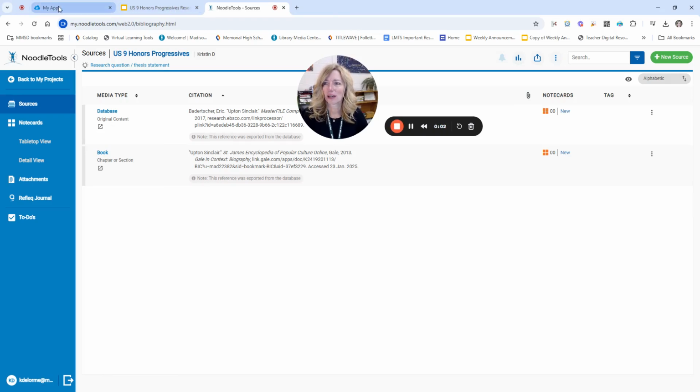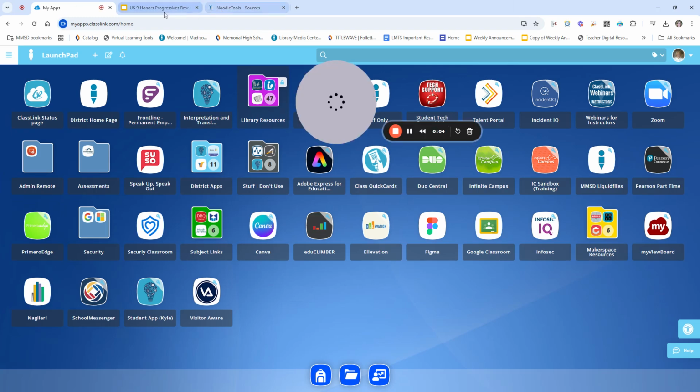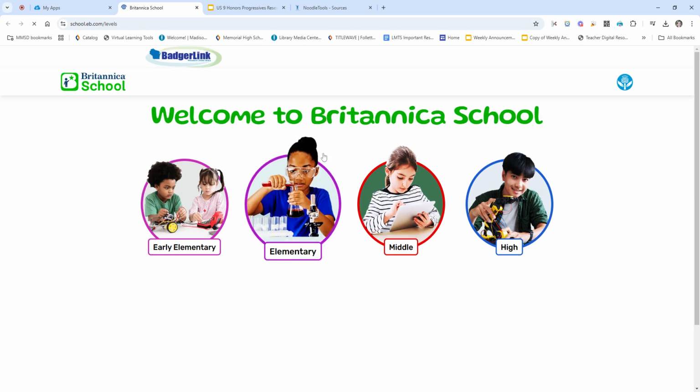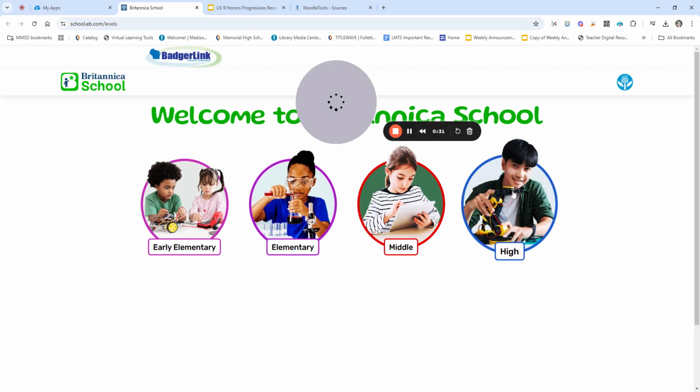All right, let's take a look at another good source for this project. Again, I'm going to go to my library resources page, and then we're going to go to the Britannica School is what you're looking for. We also have the Britannica Moderna, so you can look at that if you would prefer. I'm going to demo in this one. So you'll click on that to log in. You want to choose the high school level, our high school.